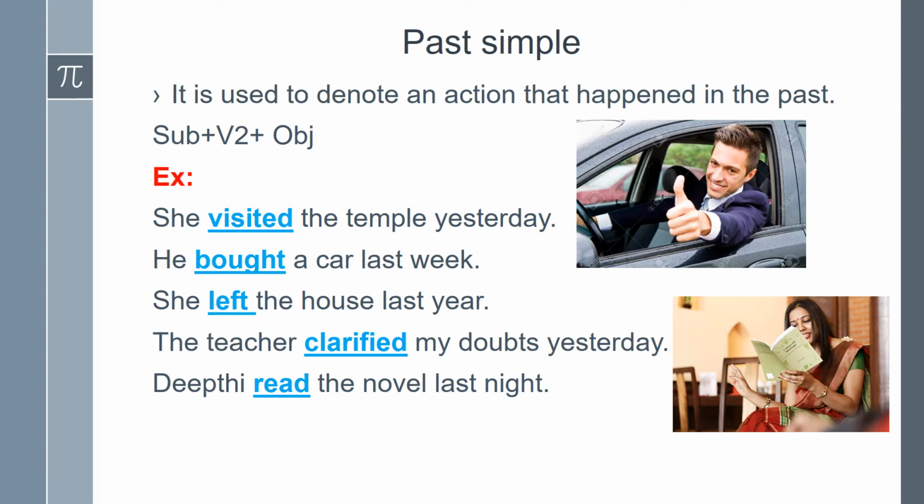What is past simple? It is used to denote an action that happened in the past. It describes past actions. Here the time expressions used are yesterday, last week, last year, last night. These time expressions all denote that the action happened in the past. With these keywords, we can easily understand the sentence is in past simple.